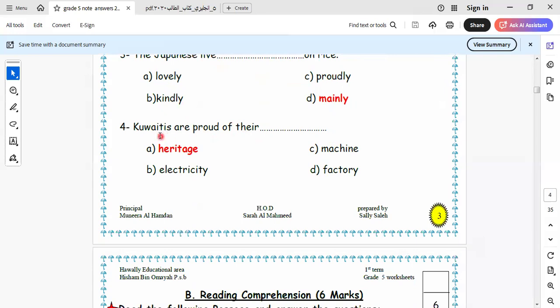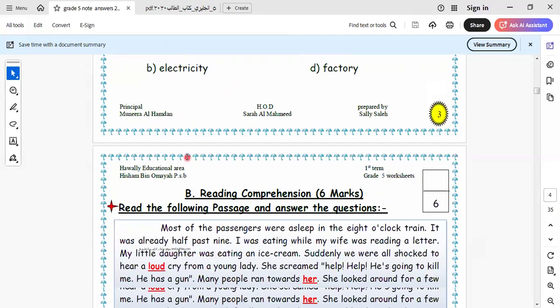Okay, Kuwaiti means the people who live in Kuwait. Kuwaitis are proud of their heritage without thinking.